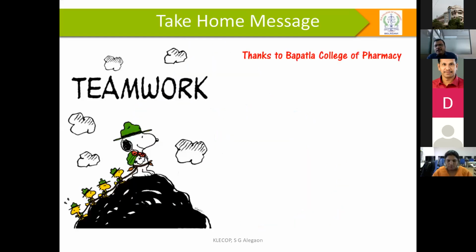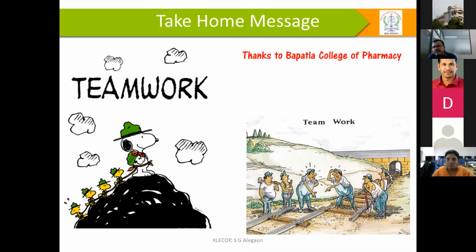For this, we require teamwork. If you are having teamwork, then it is very important. You can achieve the target very easily. But even if you are having teamwork, if there is less coordination, we once again end up with a problem. That is, once again, interpretation and analysis. If our interpretation of our analysis is not on the right track, we may end up with a problem.